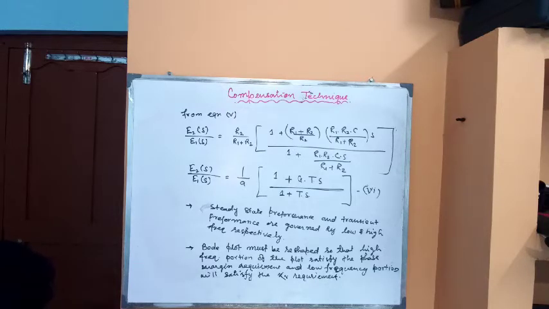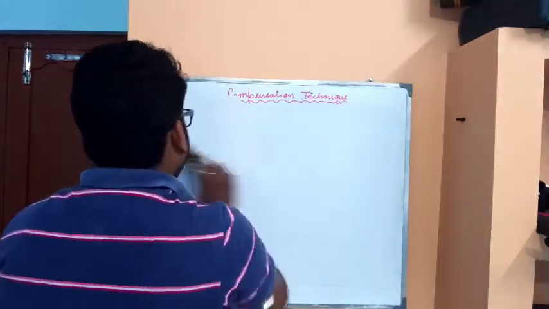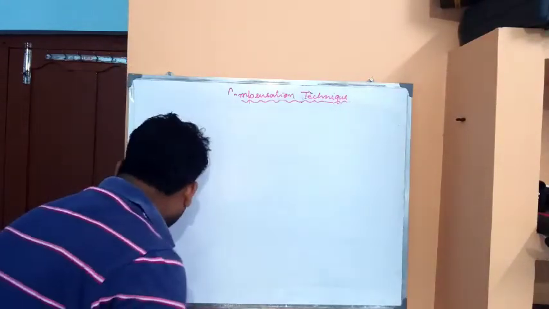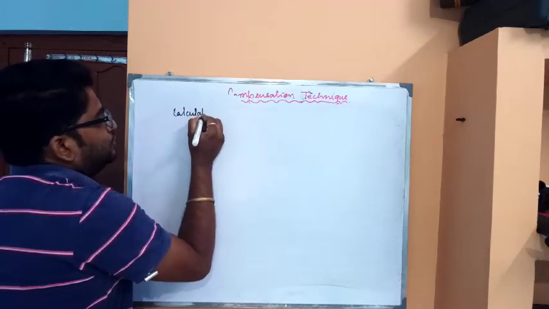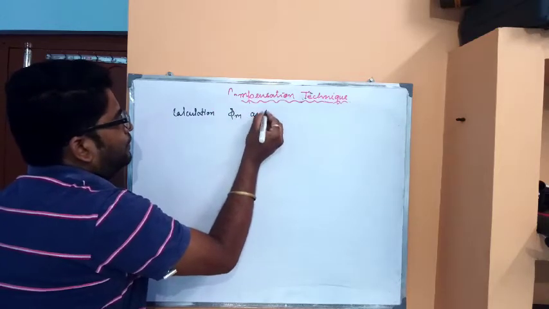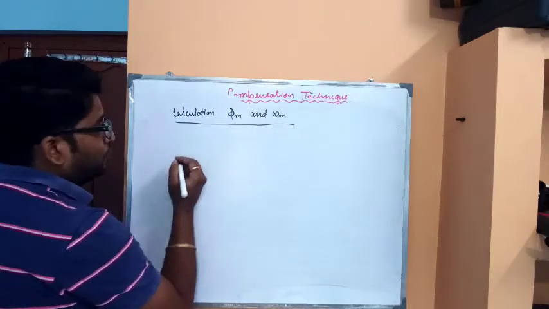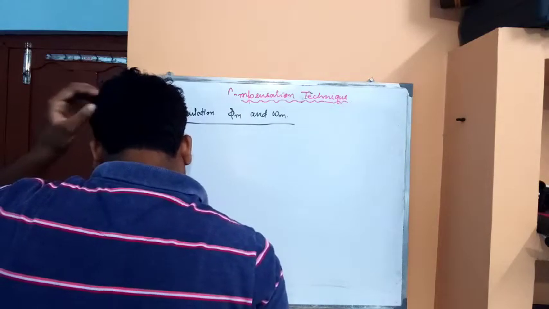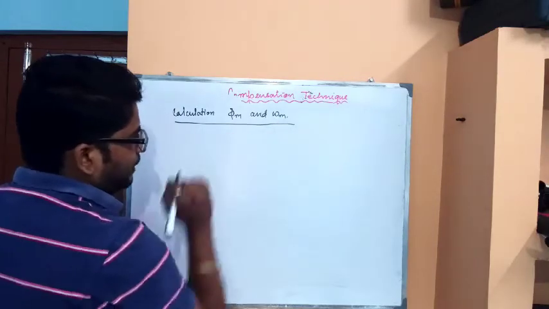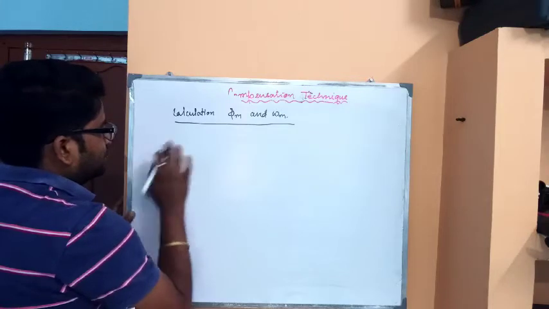Now the next topic we will discuss is the calculation of phi m and omega m. For the calculation of the phase margin, at the gain crossover frequency, because at that particular frequency we get the phase margin, we need equation number 6.